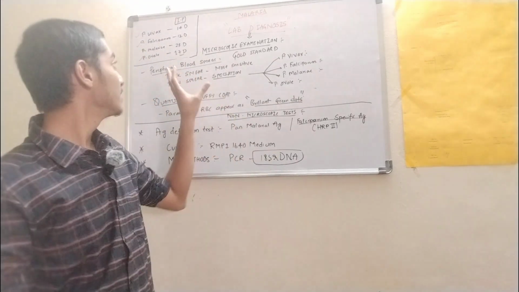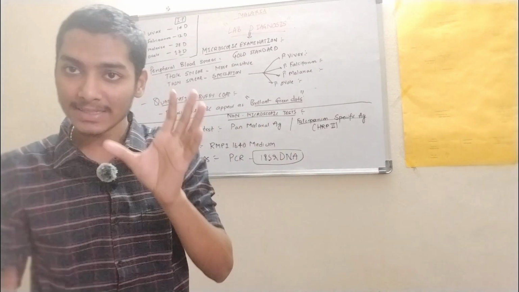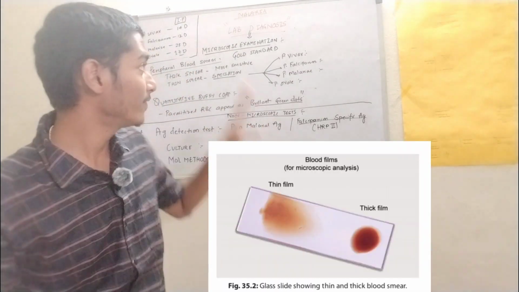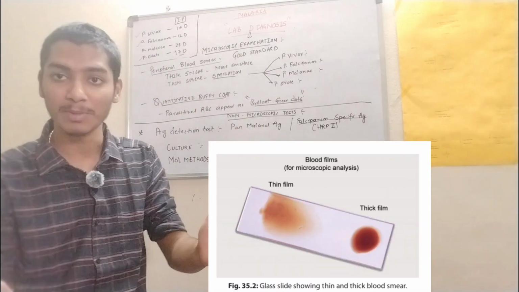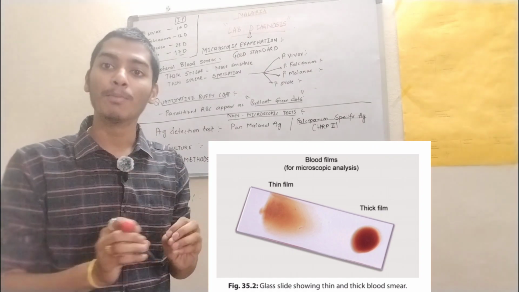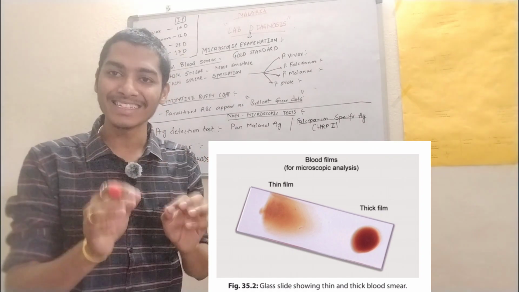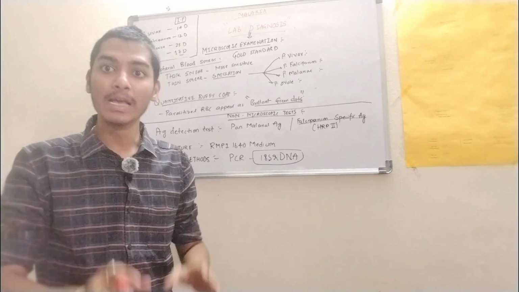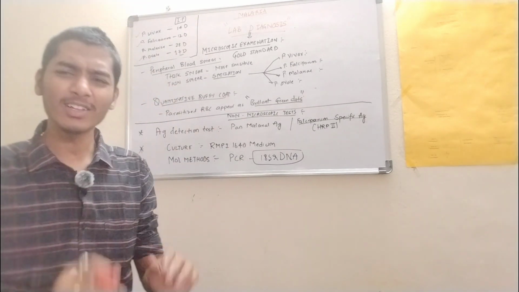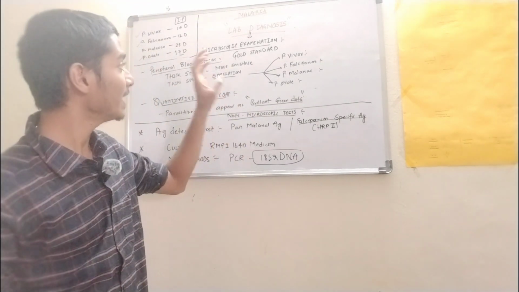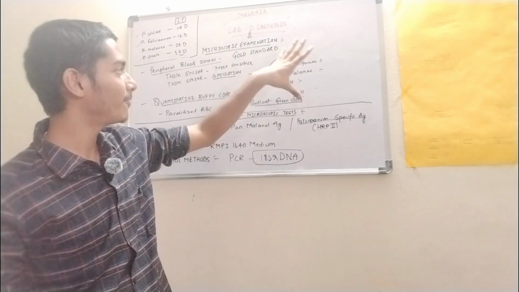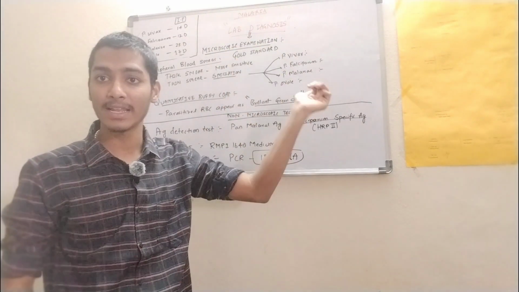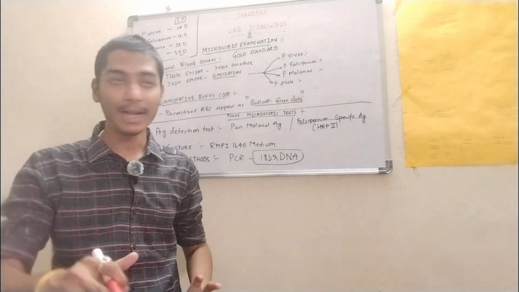So we have thick smear as well as thin smear, as you can see. Thick smear is more sensitive, whereas thin smear is used for speciation. What does speciation mean? It differentiates between falciparum, vivax, malariae or ovale, right?